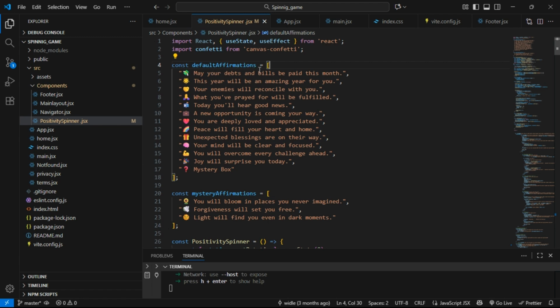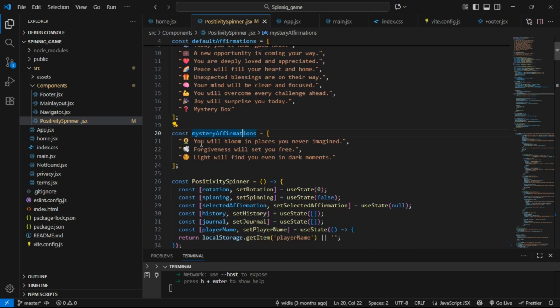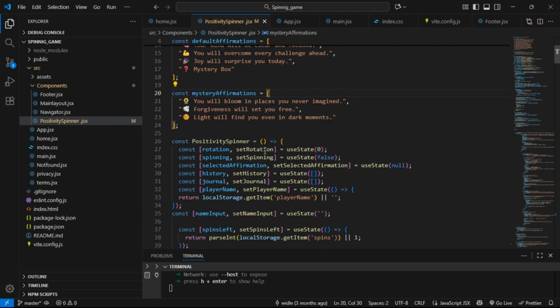Constant default affirmations, all the affirmations. We can add more if we want, but we found that that is enough, so it's good. And this is a mystery affirmation. Like the word already explains, it's a mystery.